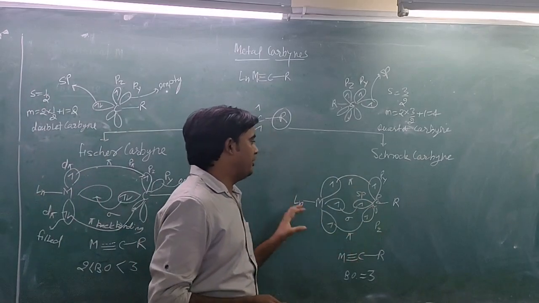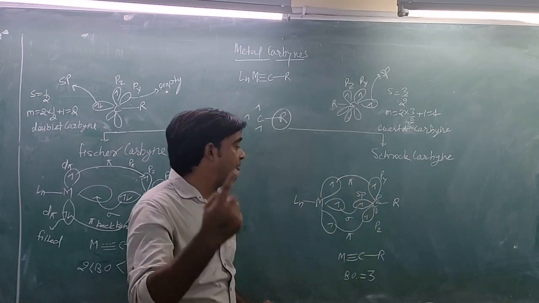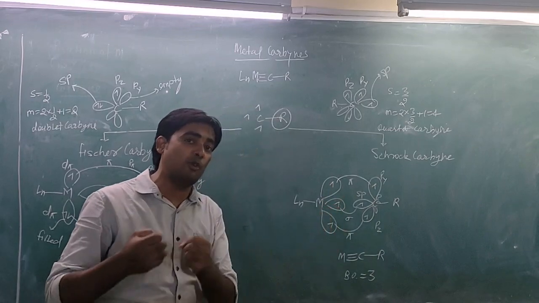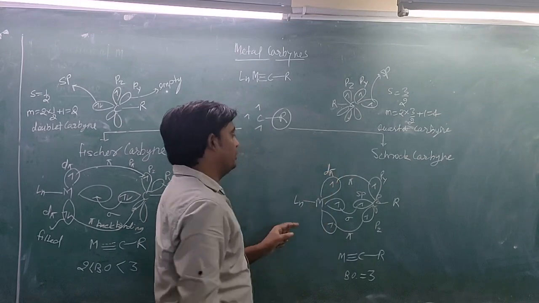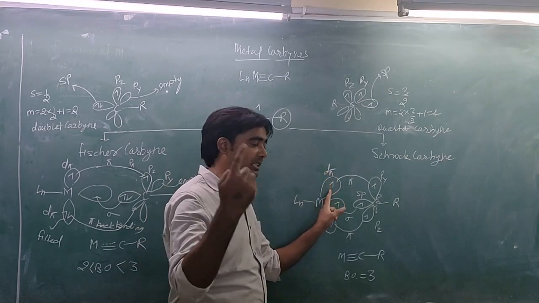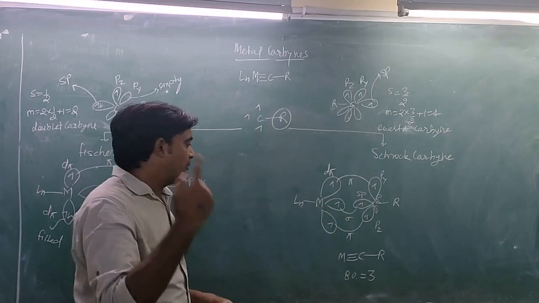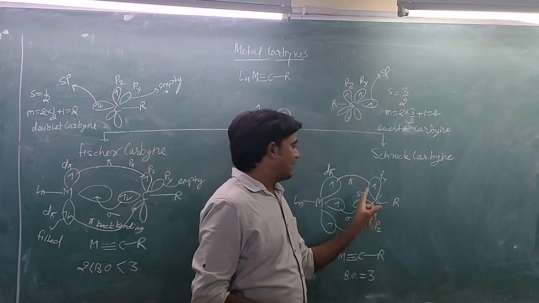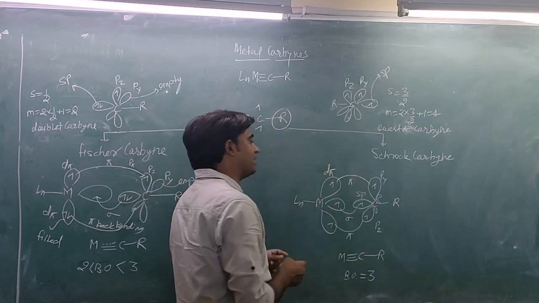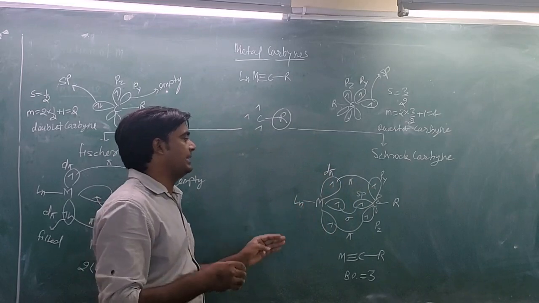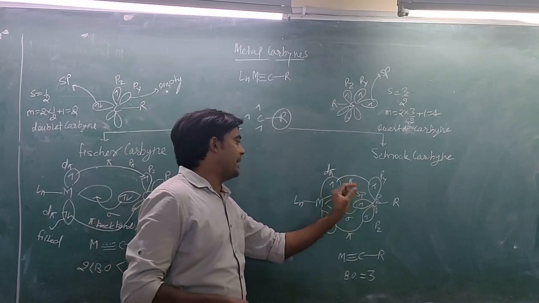This is the bonding chemistry of the Schrock carbyne, where carbon occupies 3 orbitals with 1 electron each, and similarly the metal also occupies d orbitals with 1 electron each. The metal has 3 unpaired electrons in different orbitals, and when these metal d orbitals interact with the carbon p orbitals, they merge and form a sigma bond and two pi bonds.